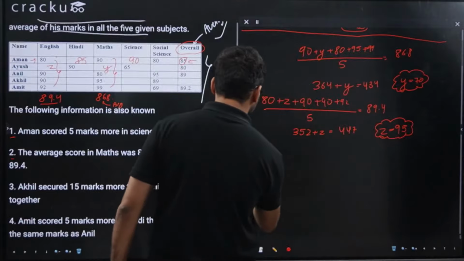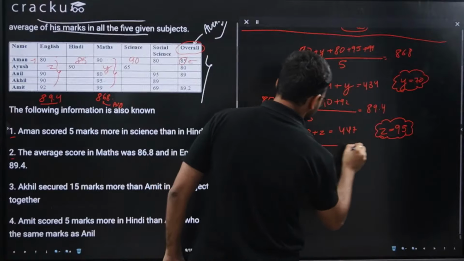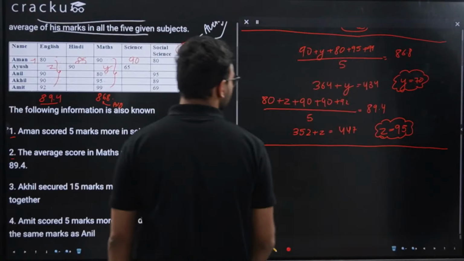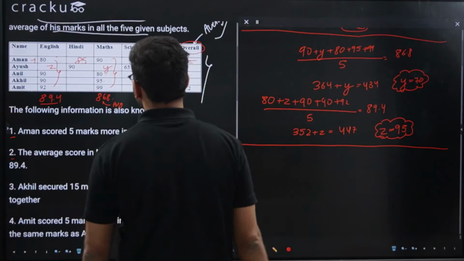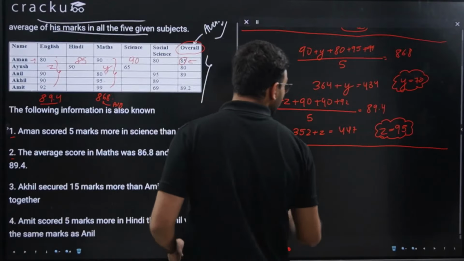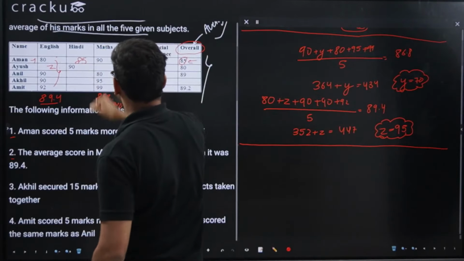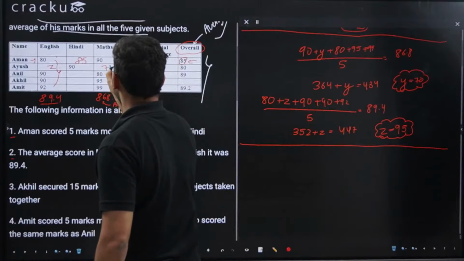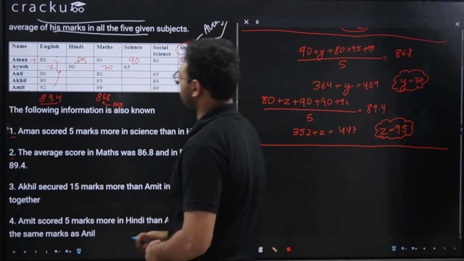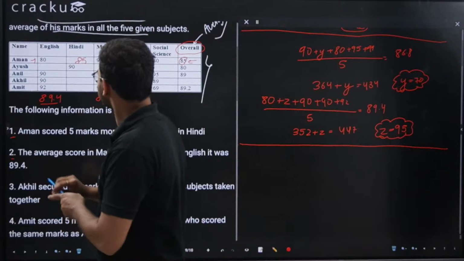So I have used the second condition as well. This is my second condition. Now I'll substitute the values of y and z. So y is 70, so I'll replace y with 70, and z comes out to be 95.